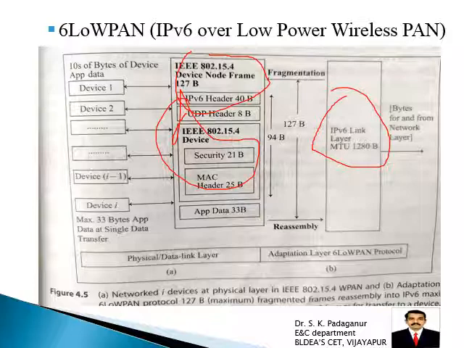The very important function of 6LoWPAN is fragmentation and reassembly. Fragmentation at the transmitter side, reassembly at the receiver side. So this is a very important protocol of the internet. So we studied simple protocols: IPv4, then IPv6, then 6LoWPAN.